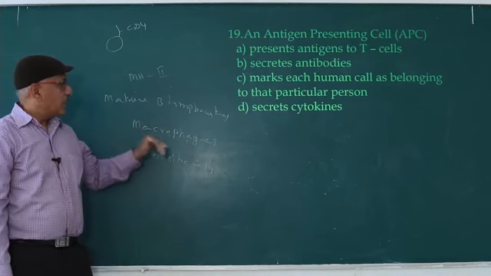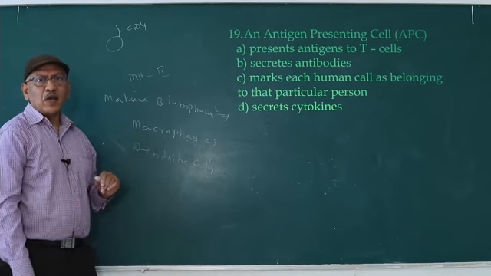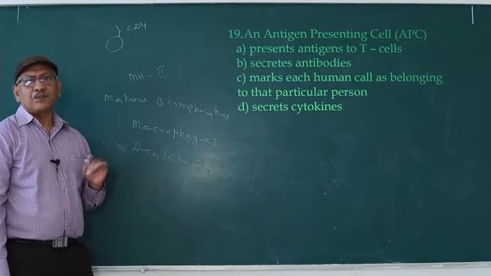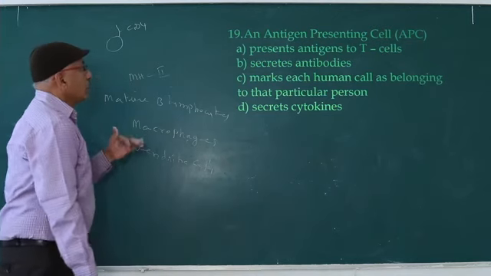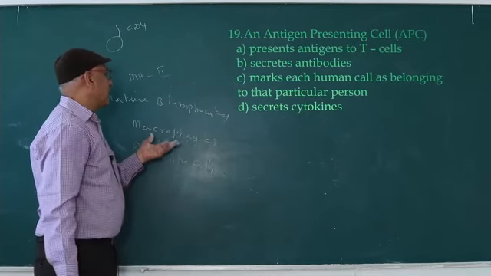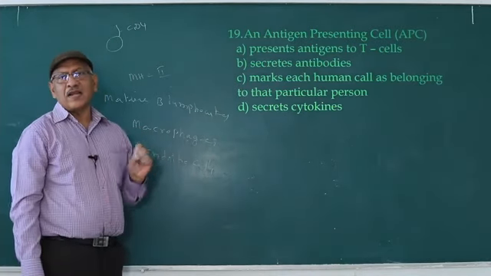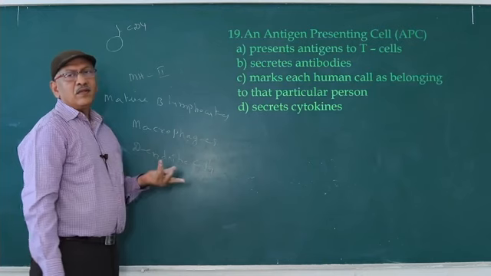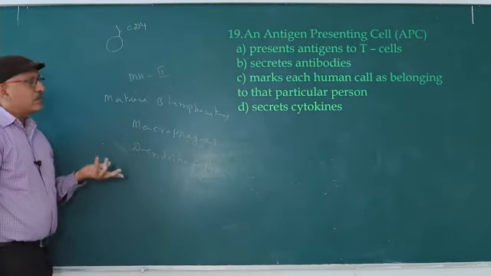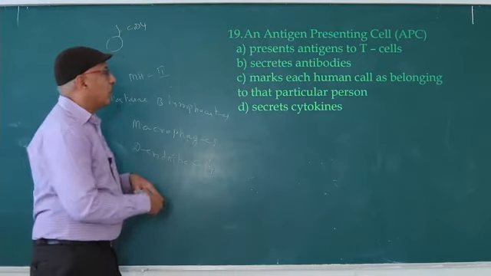So antigen presenting cells contain CD4 marker. T helper cell also contains CD4 marker. The function of antigen presenting cells is to present the antigen to T cells, T lymphocytes. So that's why the first one is correct.